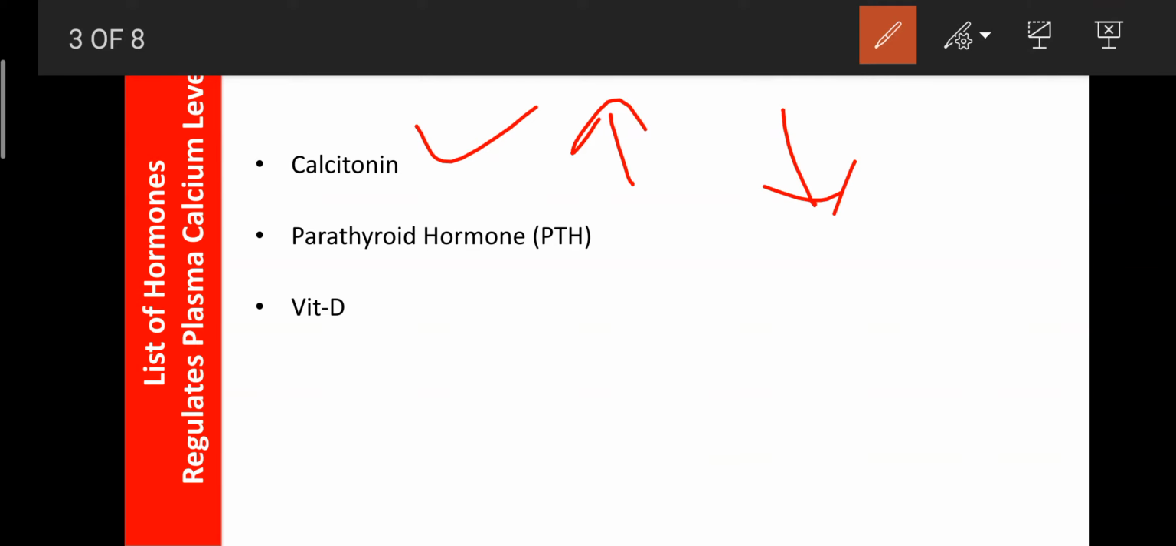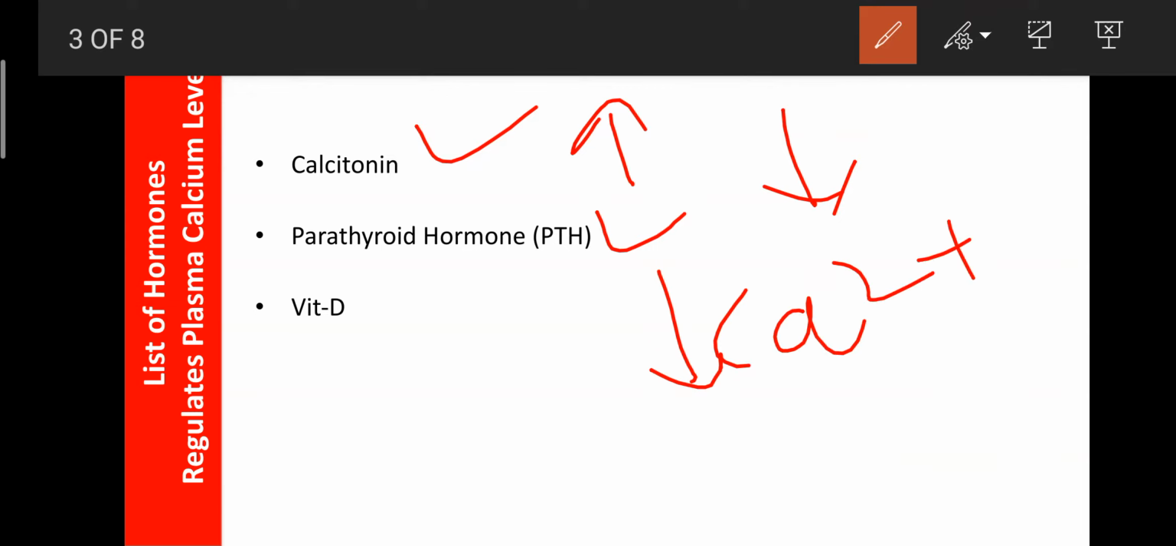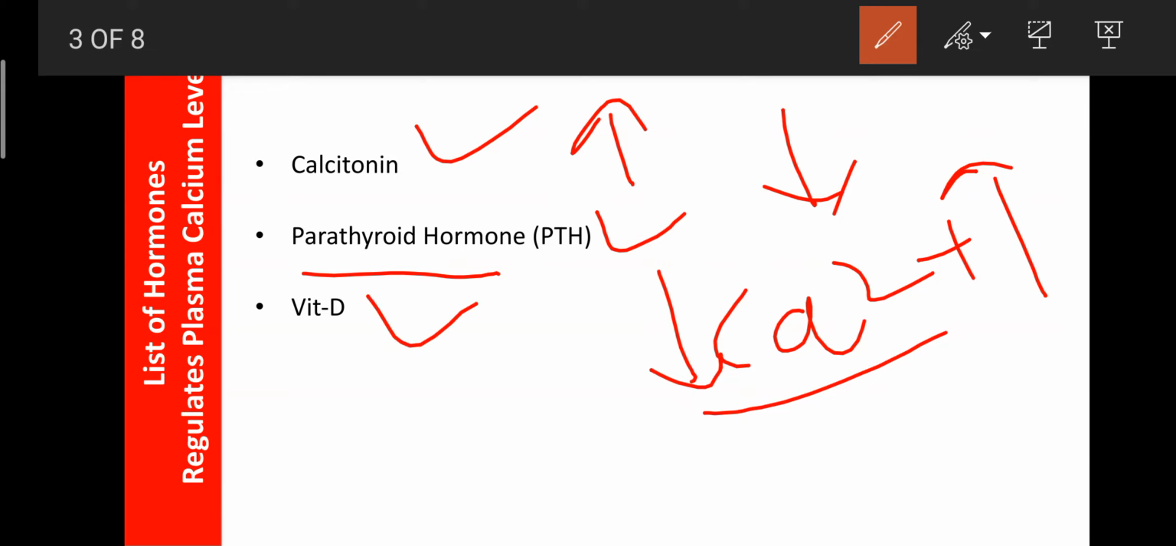So another two hormones that are involved in the regulation of plasma calcium, that is the parathyroid hormone, also known as the PTH or parathormone. So when the calcium level in the blood decreases, at that time those glands present along with the thyroid gland, known as the parathyroid glands, secrete the PTH. So when the calcium in the blood decreases, that PTH can elevate the decreased calcium level with the help of the vitamin D, or directly acts on the various organs.